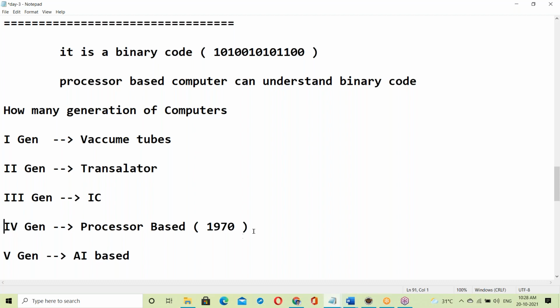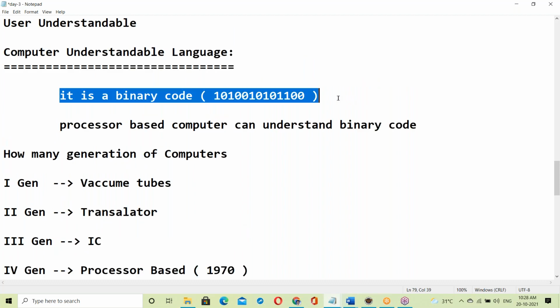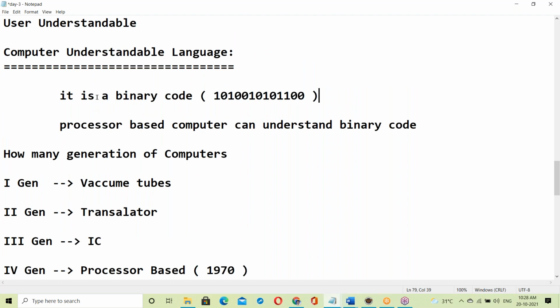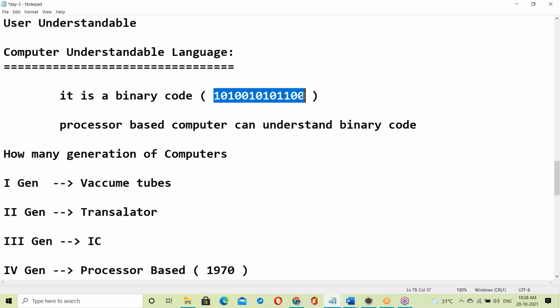Now we are using processor based computers, which understand language in the form of binary code. So the computer understandable language is binary code.